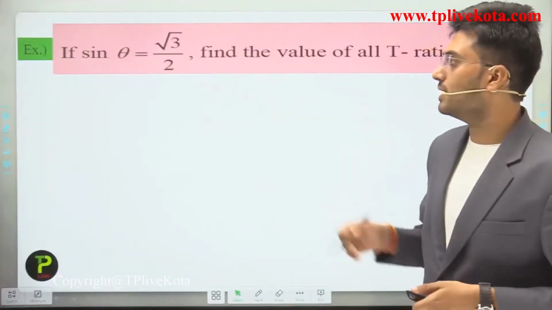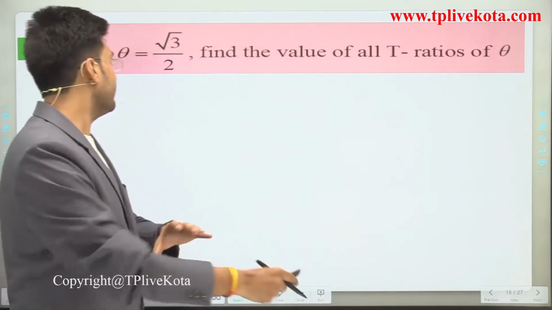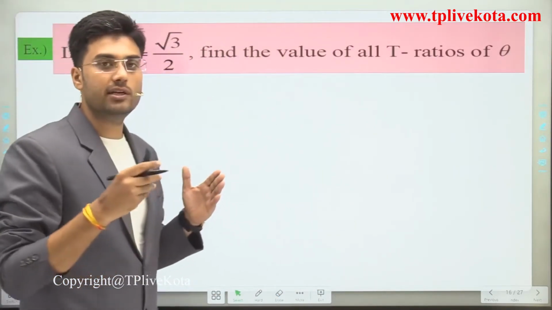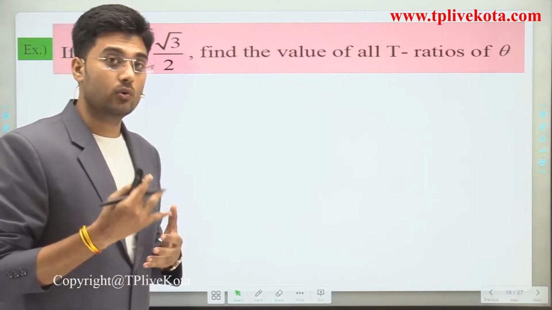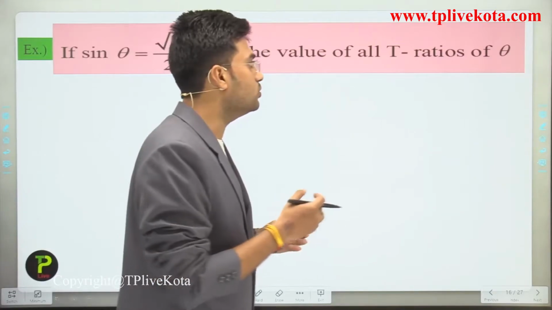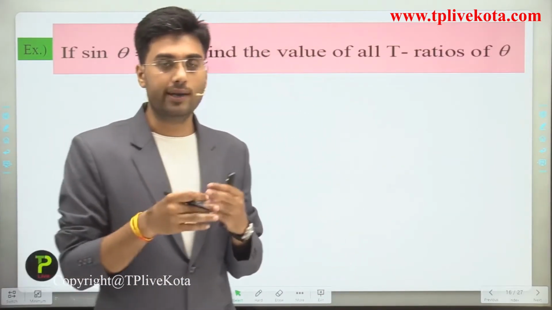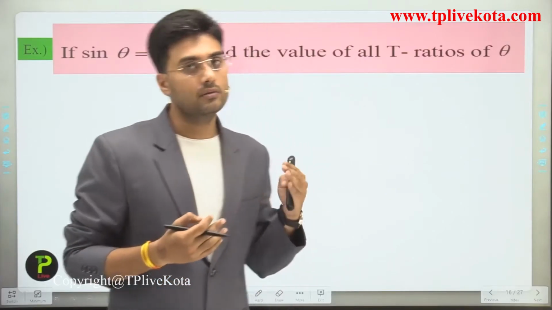The first example is: if sin theta is equal to root 3 divided by 2, then we have to find the values of all trigonometric ratios for angle theta.